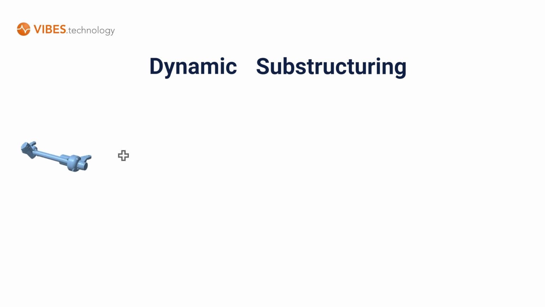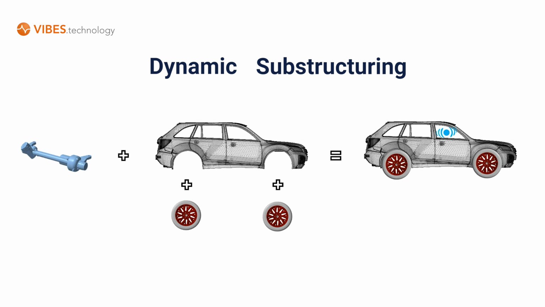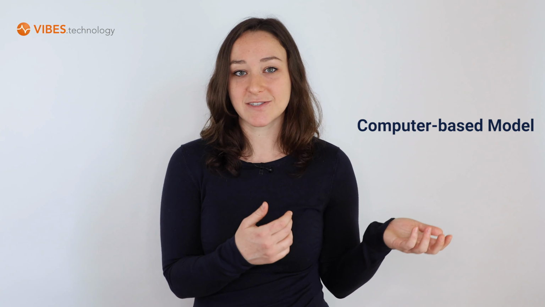With dynamic substructuring, we're going to build component models of all the individual components, and then we're going to tie them all together to predict the overall system dynamics. Using this approach, for the simpler components that are, say, made of metal, really simple geometry, really easy to model, we can just use a computer-based model and get really accurate results. However, for some of the more complicated parts, some of the parts with really complicated damping or material properties or whatever it is, we can use test-based models. And using dynamic substructuring, we can combine all these computer-based and test-based models.